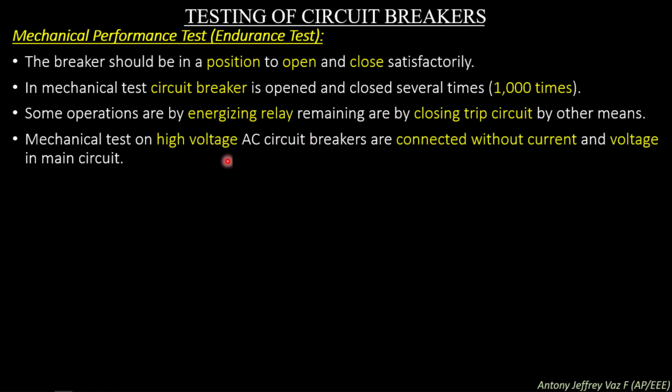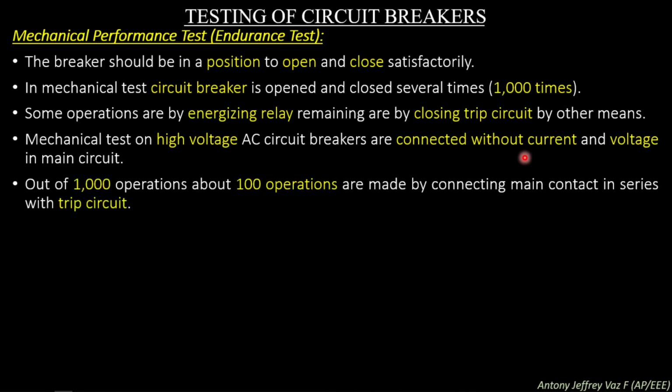Mechanical tests on high voltage AC circuit breakers are conducted without current and voltage in the main circuit. So while performing the mechanical performance test, the high voltage circuit breaker is not connected with high voltage current and voltage in the main contacts.